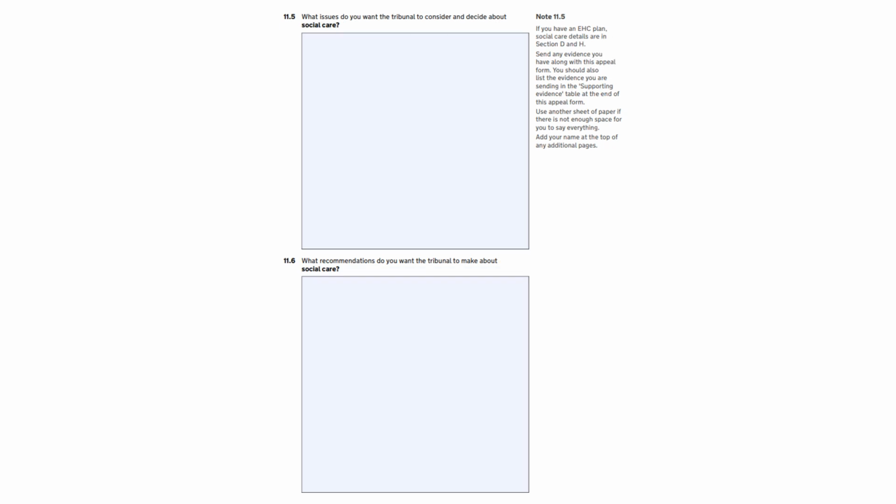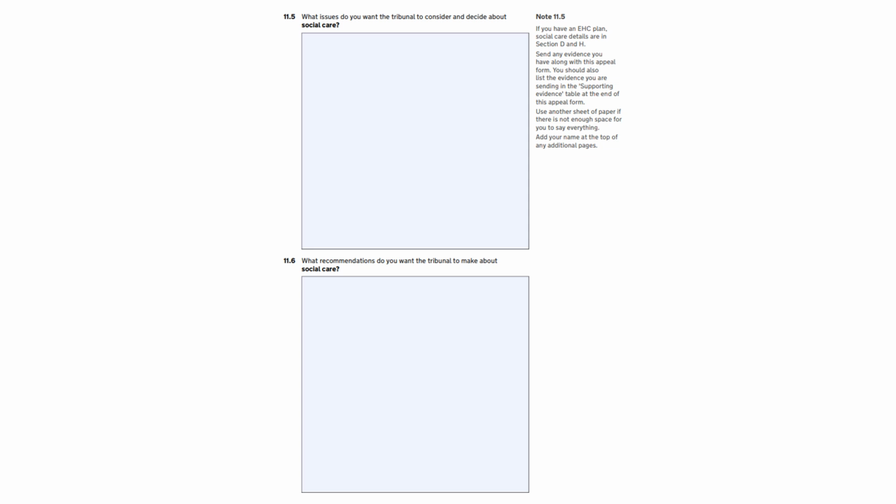So now we're going to take a look at the next two boxes, which are only if you're unhappy with section D, your child's social care needs, and section H, the provision that's recommended for social care. Again, you might disagree with the way your child's social care needs are described, or maybe you feel that there is information missing.